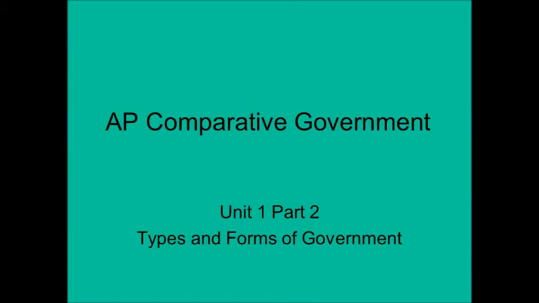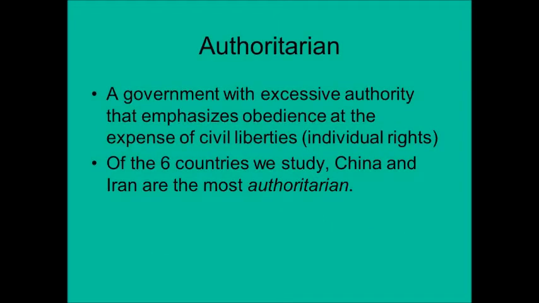Okay, here's some information covering part 2 of the Unit 1 study guide on types and forms of government. The word authoritarian describes a government with excessive authority, usually one that emphasizes obedience at the expense of civil liberties, meaning individual rights. Of the 6 countries we study, China and Iran are the most authoritarian. The UK and Mexico are probably the least.